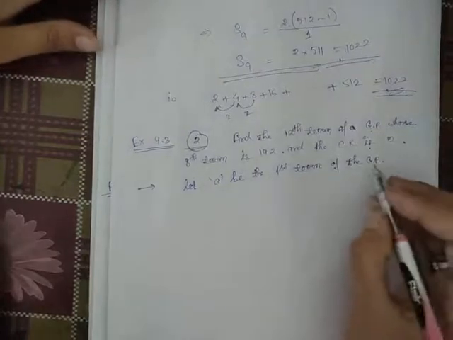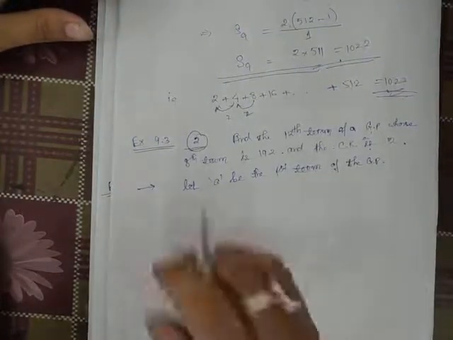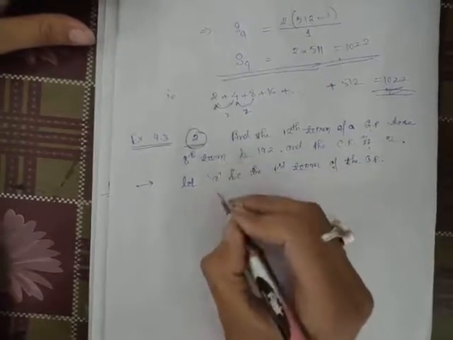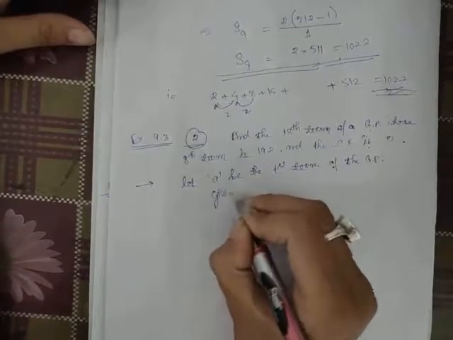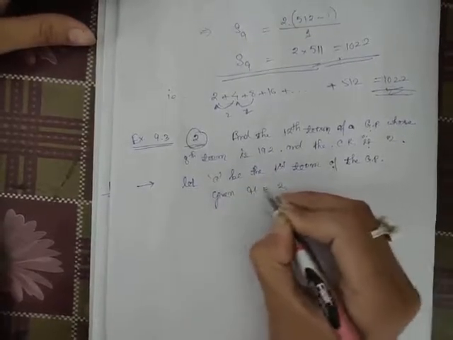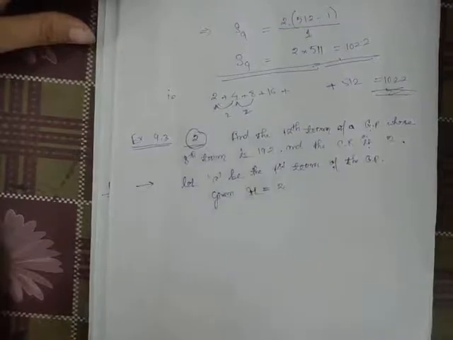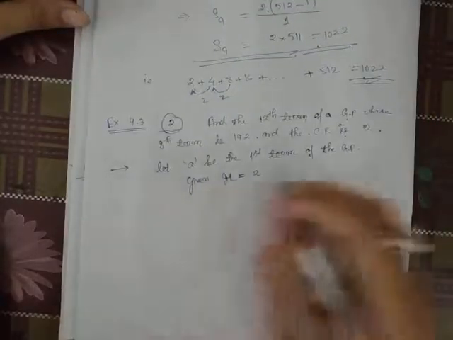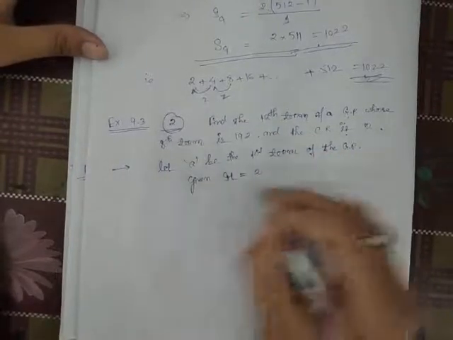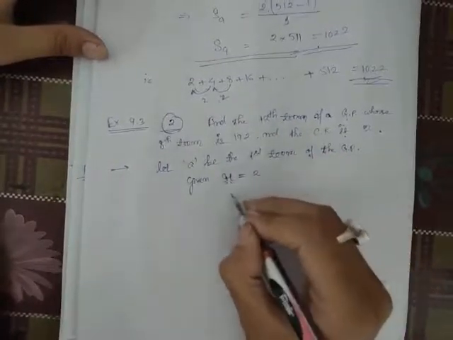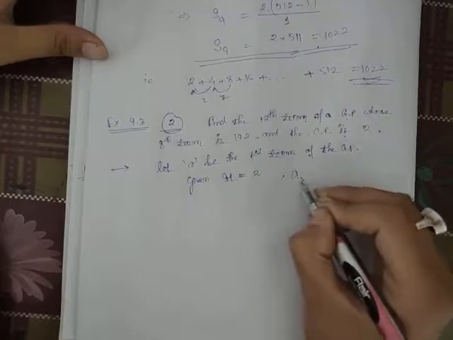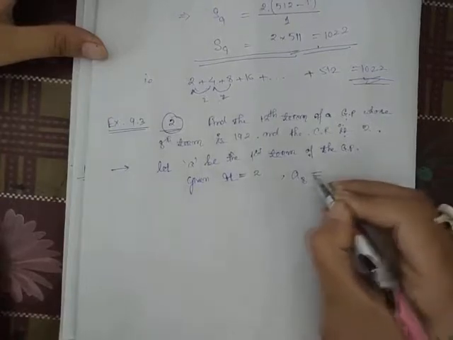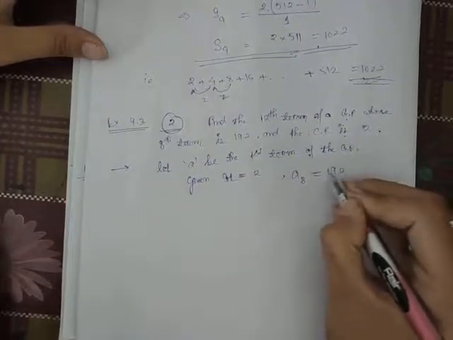Now, let a be the first term of the GP. Given r equal to 2. Now next, the 8th term is given. A8, the 8th term, is 192.